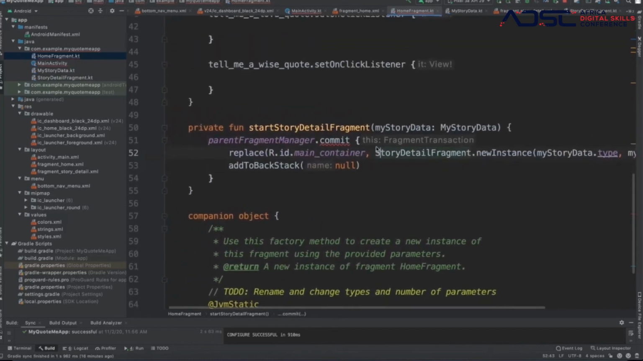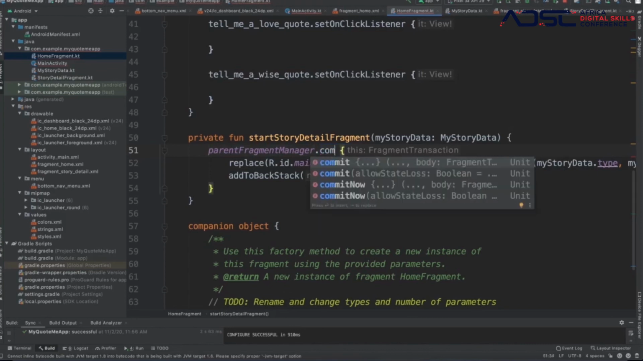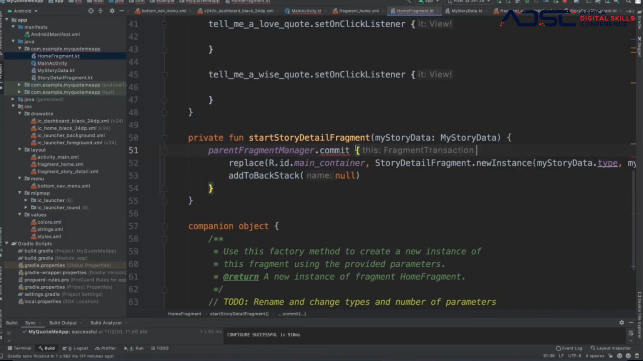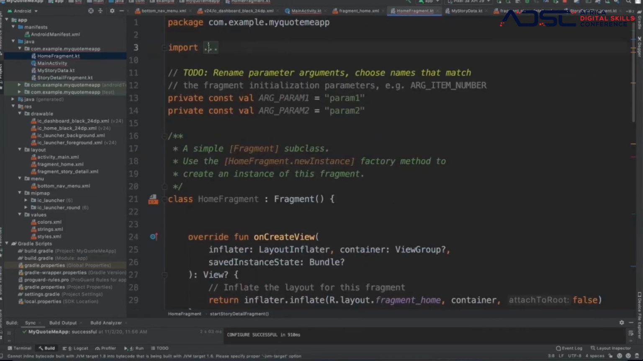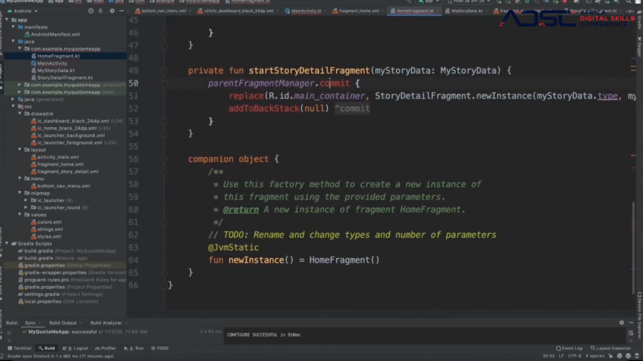Why is this showing red? Let's see why this is showing red. Can you tell us why you're showing red? Commit inline type with, okay, so maybe we're using the wrong commit. Let's see what is happening, why we cannot use this commit. Let's see why.